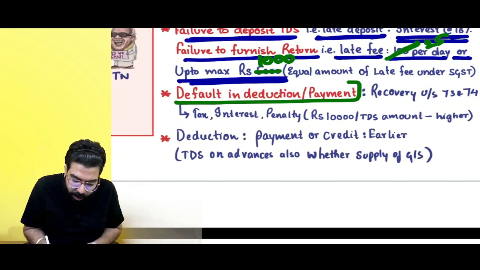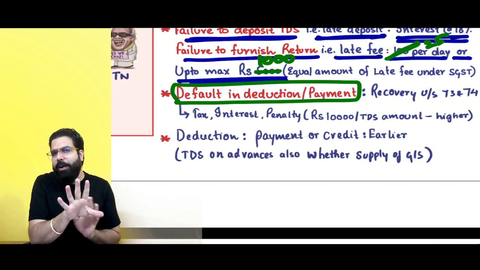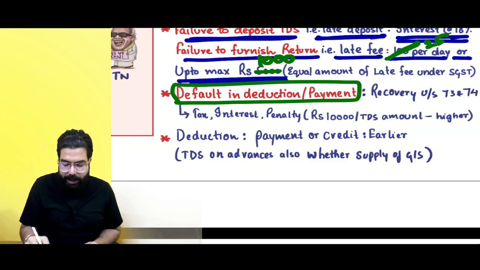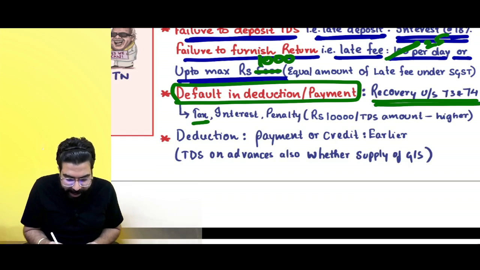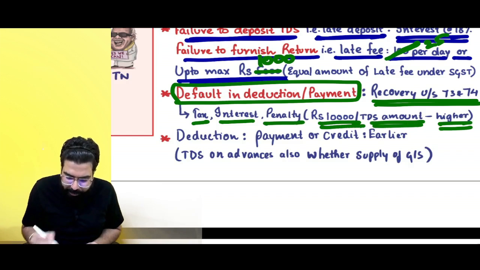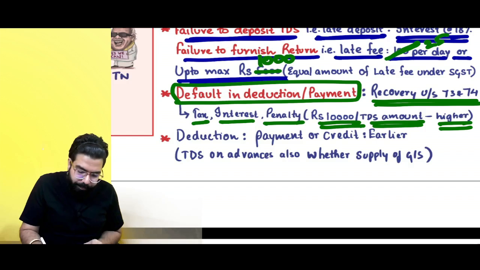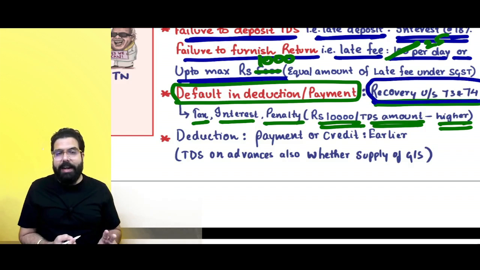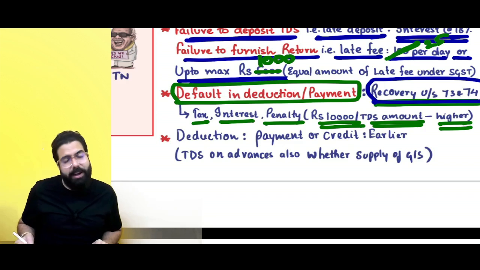Sir, if I have defaulted in deduction or payment, see, late fee also will come. Plus, if you don't pay it at all, then they are telling we will do recovery under section number 73 and 74, tax, interest, penalty, 10,000 rupees or the TDS amount, whichever is higher. You have to pay the penalty, sir. They are telling we will first of all do recovery, a demand order will be given. Secondly, we will also levy a penalty of 10,000 or the TDS amount, whichever is higher.